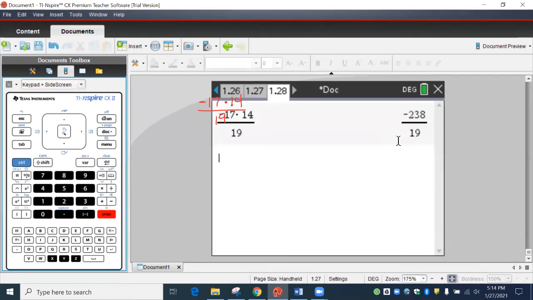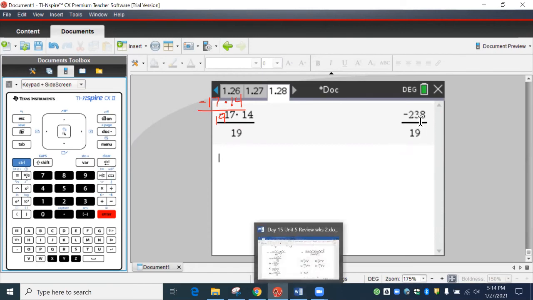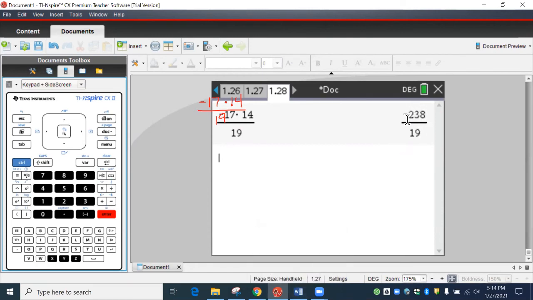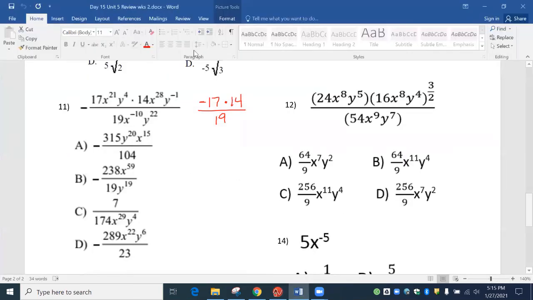And we get this negative 238 over 19. All right, so let's go see. Negative 238 over 19. This means the negative 238 is on top and the 19 is on the bottom. First off, that's not right. This right here, negative 238 over 19, that's right. This one's not right. This one has the negative, but not 238 over 19. So the answer is just B. And so you'll see that. I mean, this looks so hard, okay?